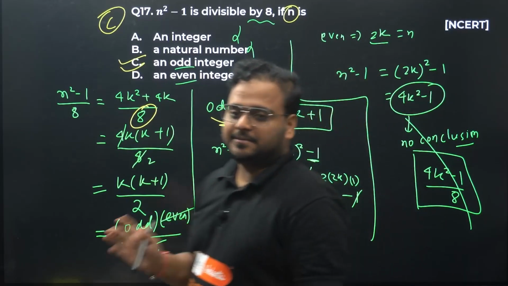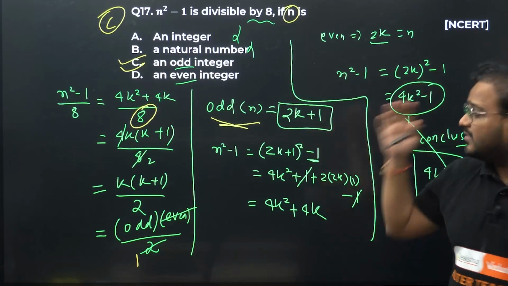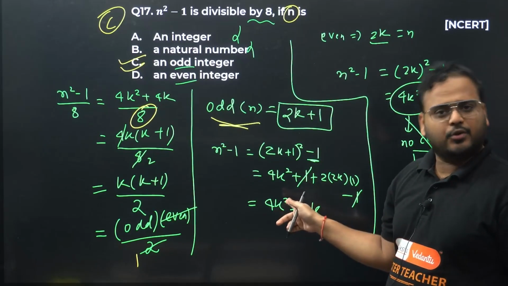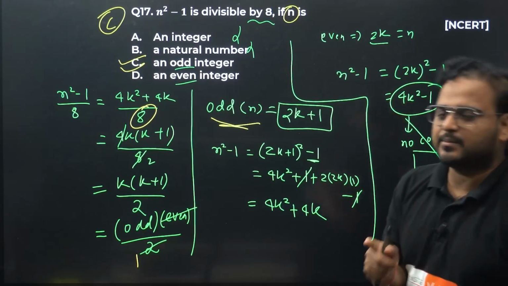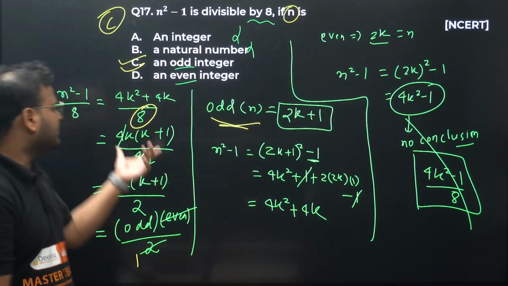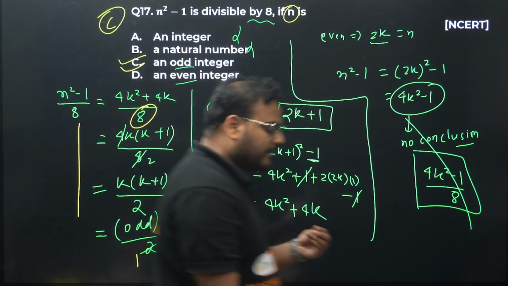Again, you don't have to do all the steps. You can do all of this in your mind. You can do this calculation in the mind. You can do this also in the mind. You can't do that? I think you can. If you're even 50% good in algebra, you can do this calculation in your mind. Maybe this last step you can solve on paper. So question number 17 is over.